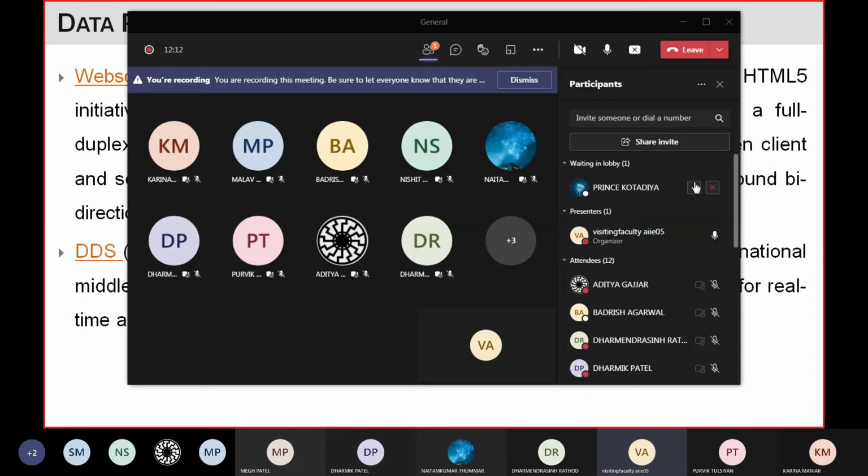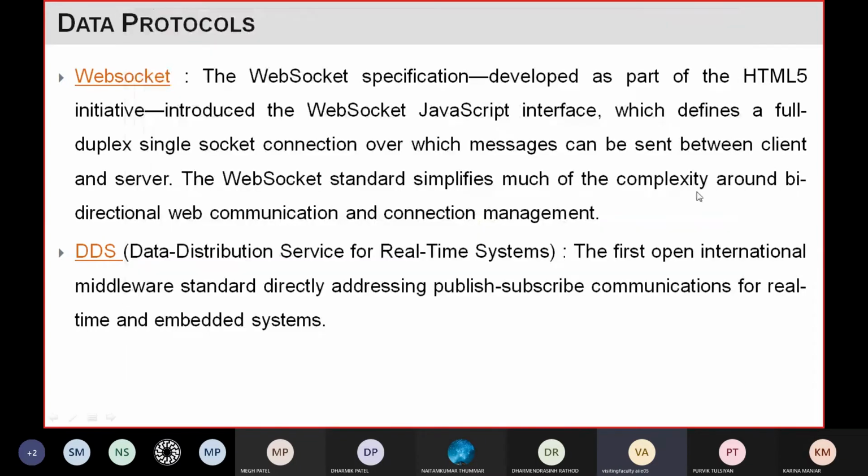So there is simplex, half duplex, and full duplex, three types of communication, right? In simplex, you do the communication in a single way. Once you define a transmitter and receiver, the receiver can only receive the message, and the transmitter can only transmit the message or signal.